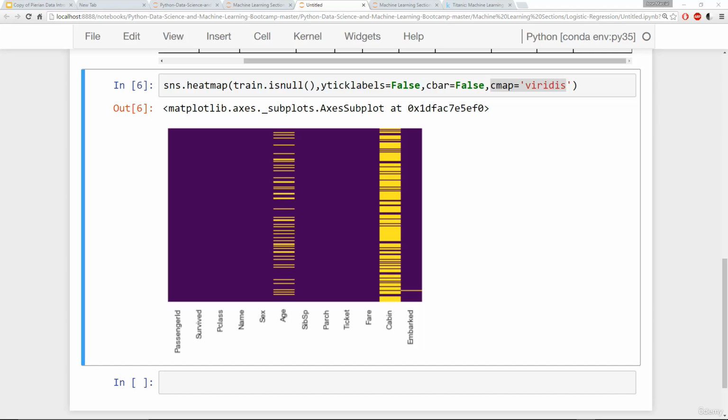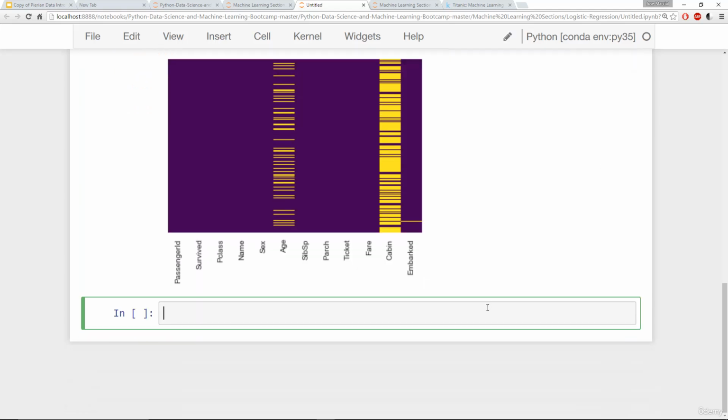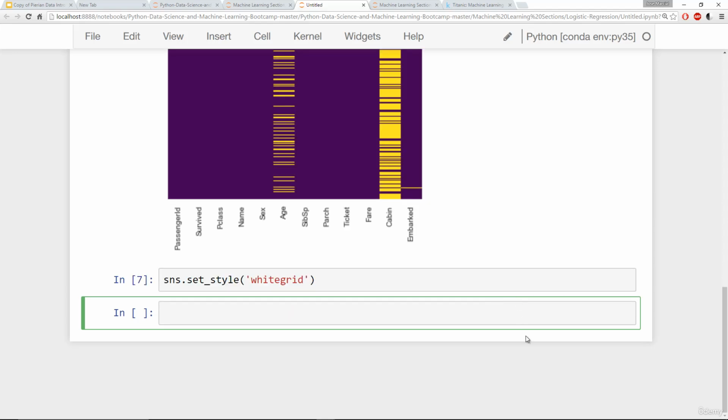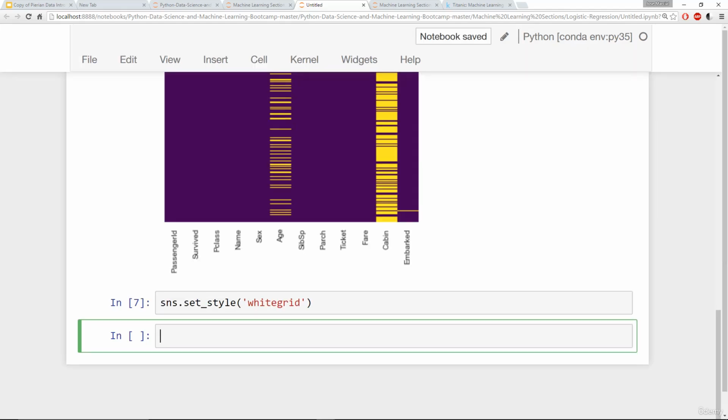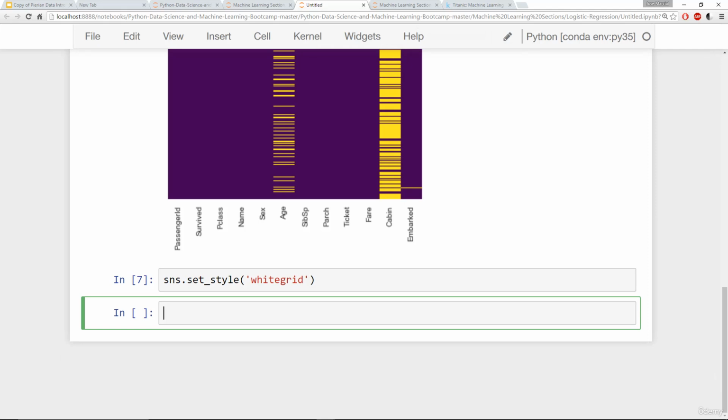What we're going to go ahead and do is a couple more plots to just do some exploratory data analysis at a visual level. I'm going to go ahead and say sns.set_style to whitegrid, just because I personally prefer that style. I think it looks a little better. First thing I want to do is just get a count of who survived, who didn't survive. For a classification problem, it's always a good idea just to see the ratio of the actual target labels. And we can do this with a simple count plot.